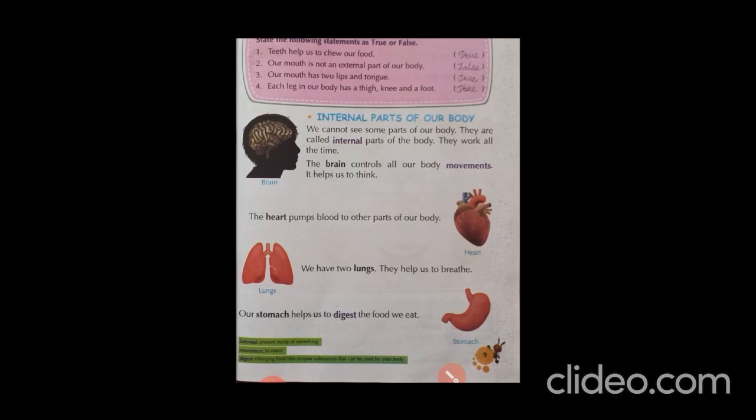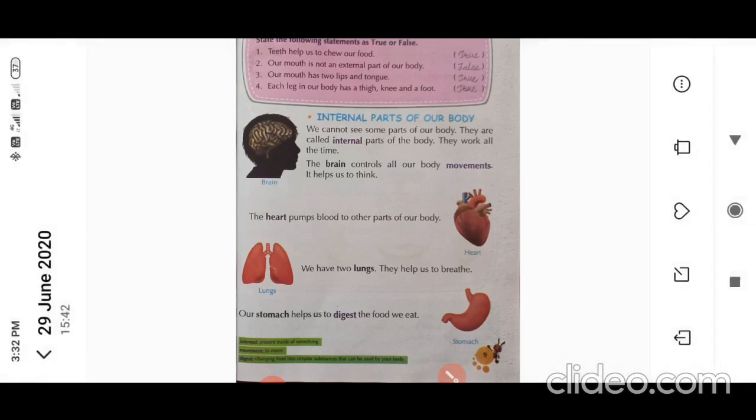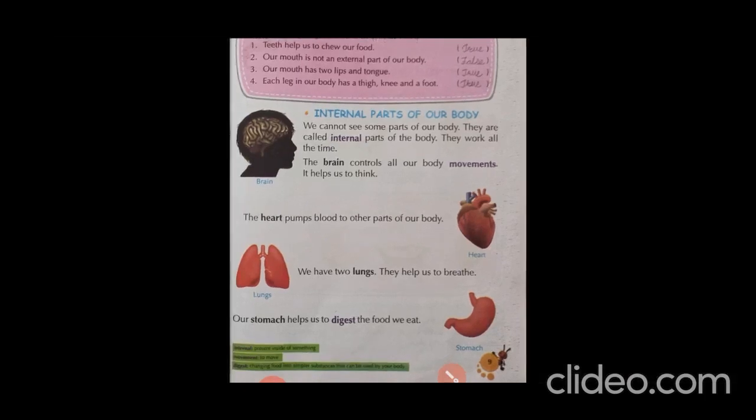First one is the brain. The brain controls all of our body movement. It helps us to think. So what does it tell? The brain helps us to think, and it has control over all our body parts. If our brain loses this control, then the body parts do not work properly.